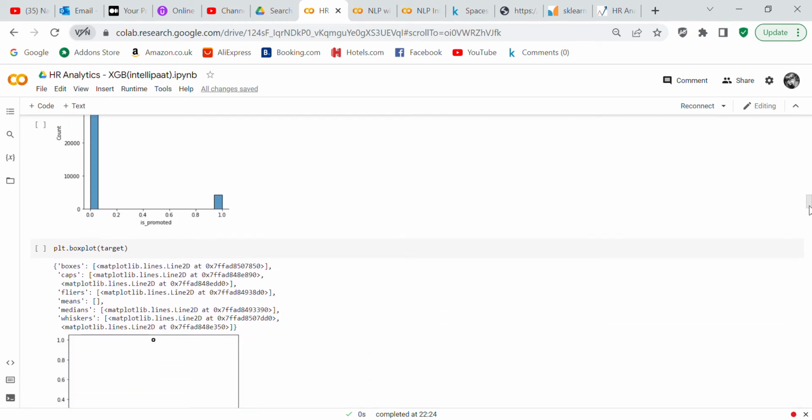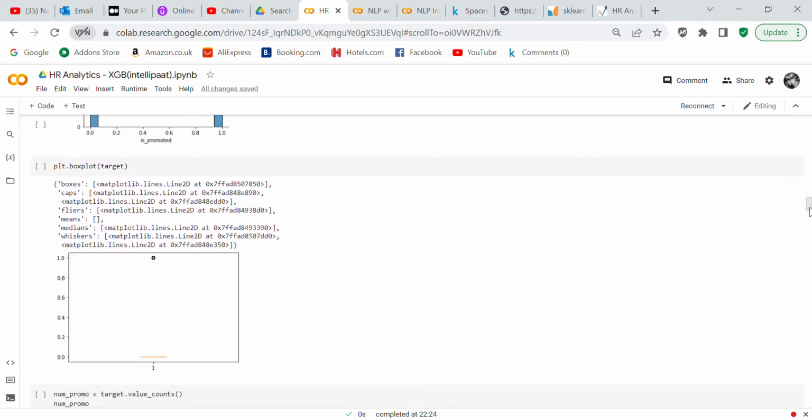But in order to correct for a class imbalance, you could use something called SMOTE, or you could use oversampling, or you could use undersampling. I didn't do it on this occasion, but you could do it if you wanted to. And then what I did was I did a box plot.